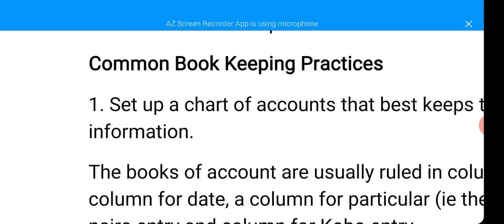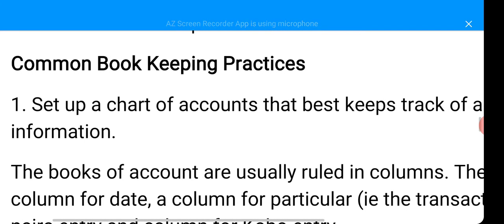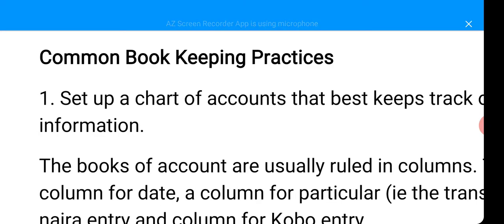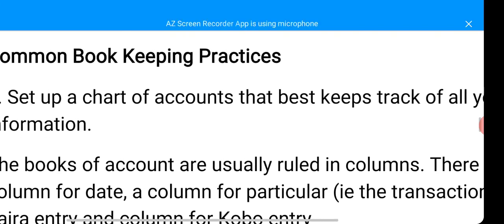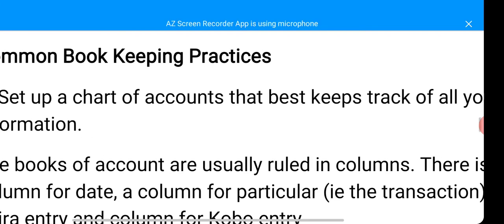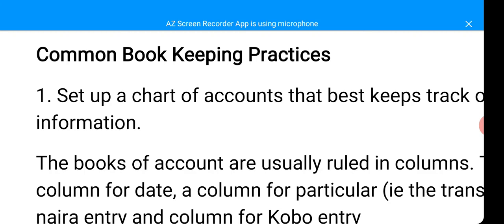Common bookkeeping practices. When we say common bookkeeping practices, that is some general bookkeeping practices, some things we do in bookkeeping. Set up a chart of accounts that best keeps track of all your bookkeeping. That is, whatever accounts you're going to use, you must select a particular account that you're going to use to record your financial transactions. Are you there? You select the account that you want to use.